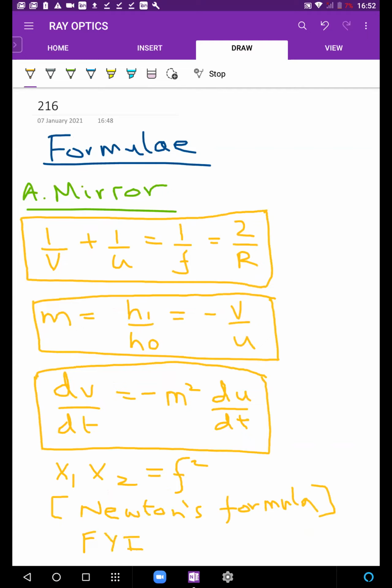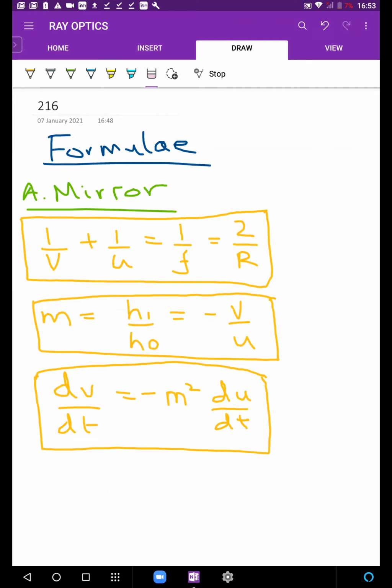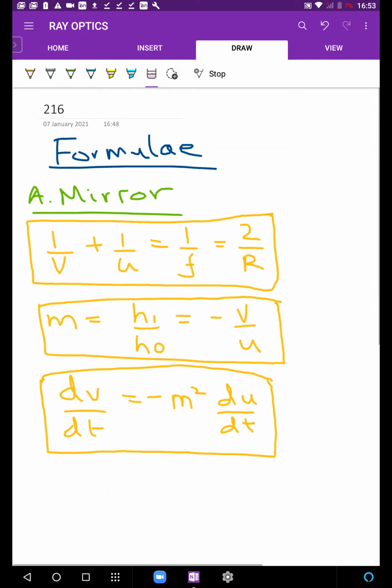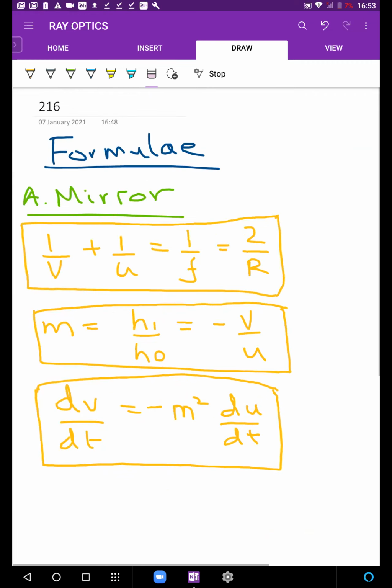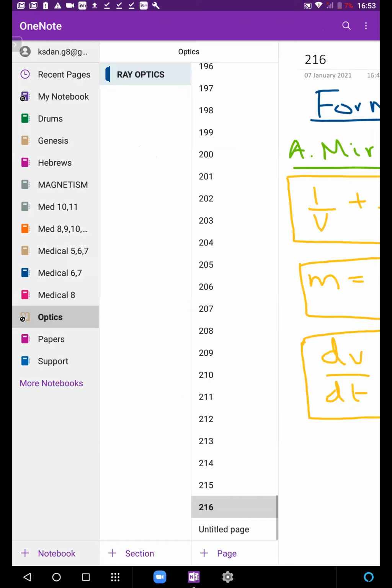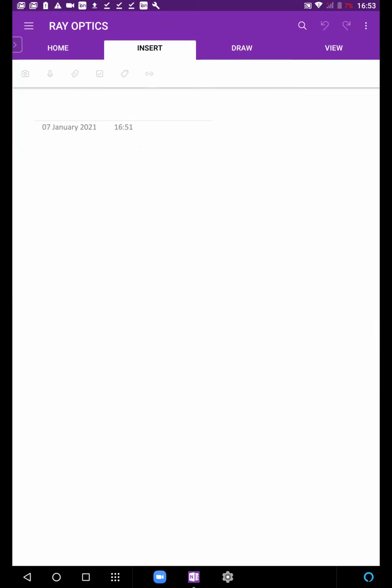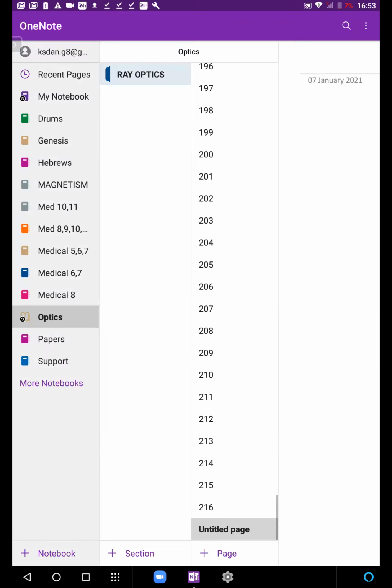In fact, let me remove it. Actually, don't try to use it also. With x1 x2 you have to be careful. They are distances from the focus. So that was just mentioned so that in case the word is used in any theoretical question, you should know what Newton's formula is. That is why I told it for FYI. But from a practical point of view, to use it in a question is honestly not that relevant. So that wraps up mirrors.